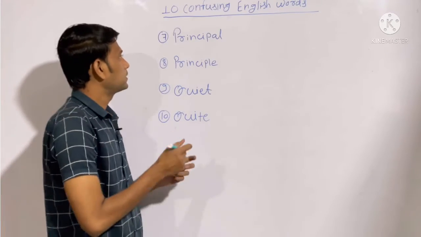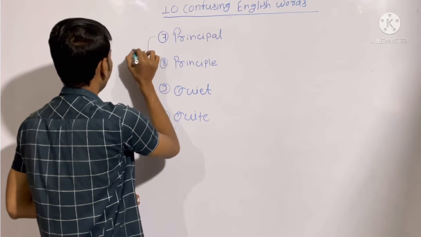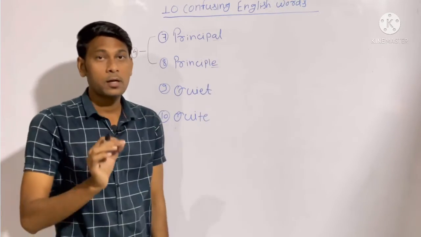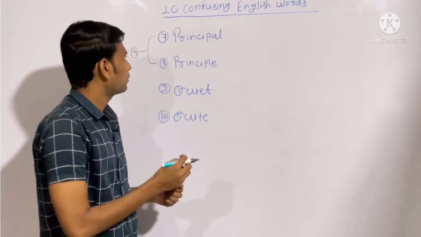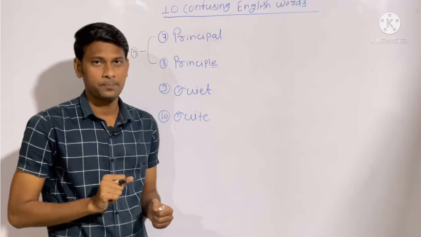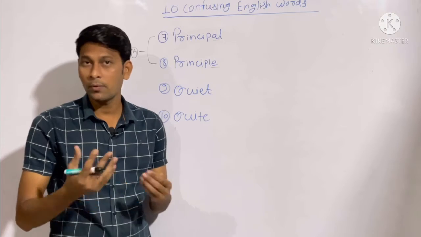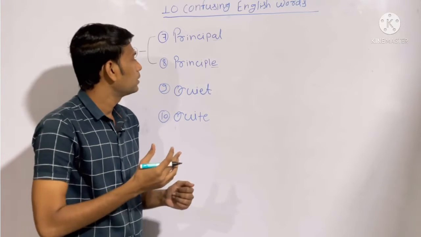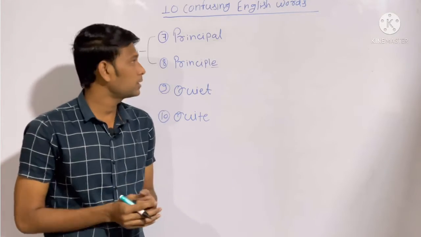Alright, so the next pair of words we have is principal and principle. Quite a confusing pair. You can say this is the fourth pair we have. Both the words are pronounced the same, but of course there is a difference between their meanings and their spellings. The word principal with the letter A is an adjective, and sometimes it can also be a noun. The meaning of this word is something main, chief, or something that has more importance or value. When it comes to noun, it also means a senior person in a school or college who monitors or controls a school or college.